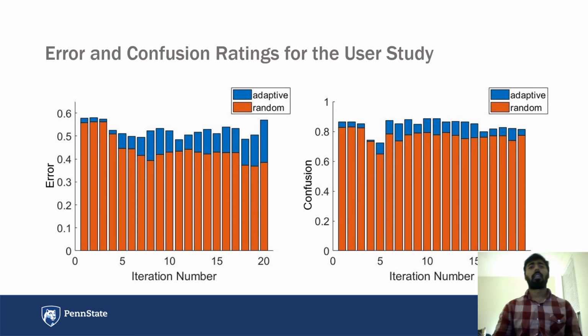We also showed the actual values of the error and confusion metrics, averaged over all 30 participants for both algorithms, and we see that the error metrics for the adaptive algorithm are much higher, especially in the later interactions. Confusion metrics are very similar, even in the later interactions, so that one didn't really change much. But the error metric shows that the adaptive algorithm was better at deceiving the humans.